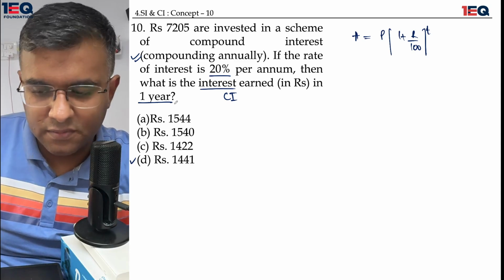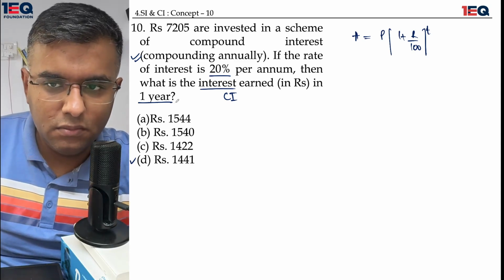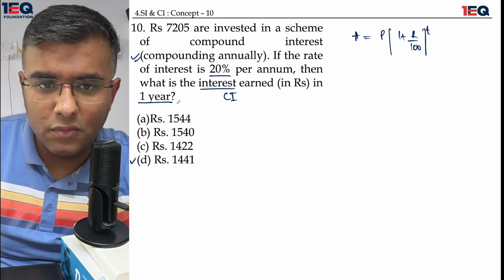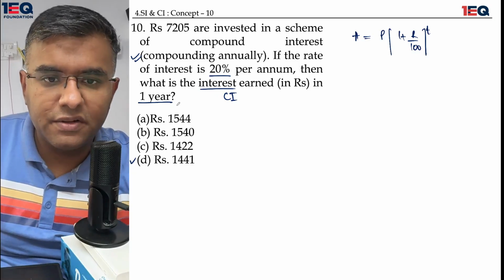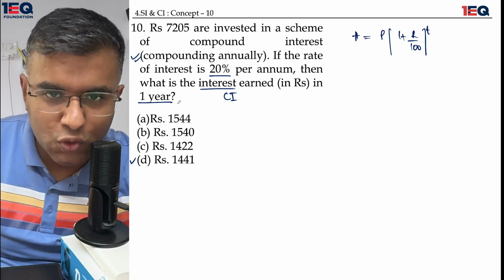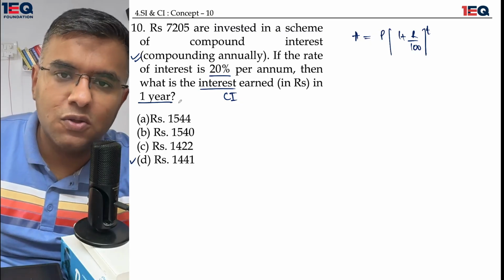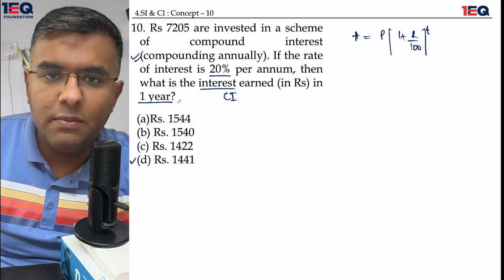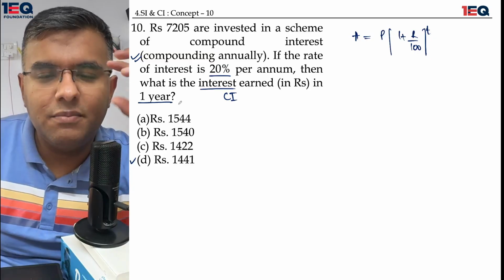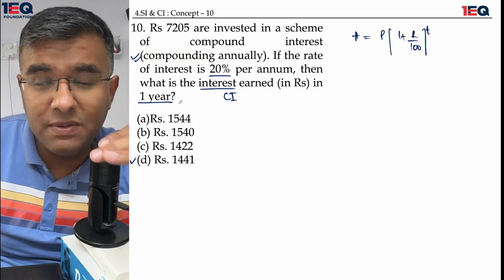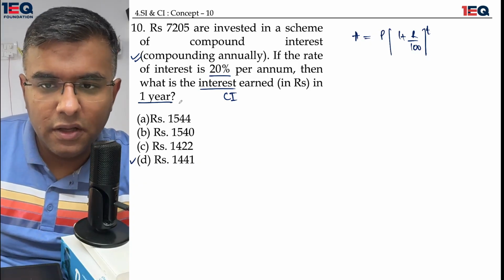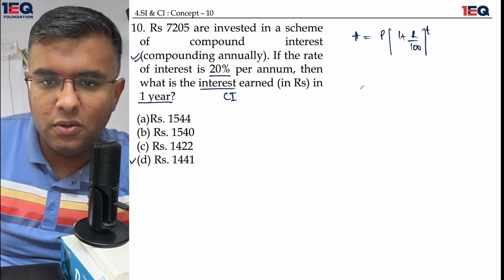I've told you in the past that the compound interest and the simple interest remain the same for the first year, in cases where the time period is 1 year and the compounding frequency is also 1 year. Had the time been 1 year and the compounding frequency had been 6 monthly, it would have changed the equation. So I'll quickly use this formula and go ahead.